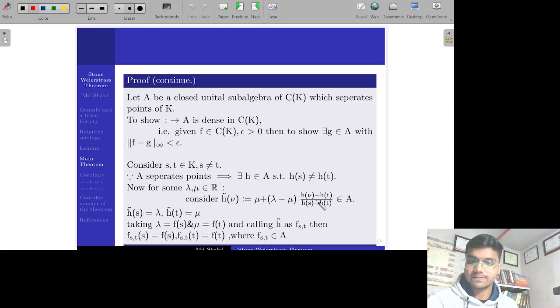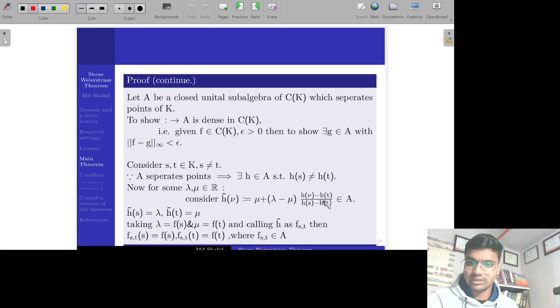You see that H itself is in A, and H nu minus Ht will also be in A. So Hs minus Ht is an element of R, and these are elements of A itself.